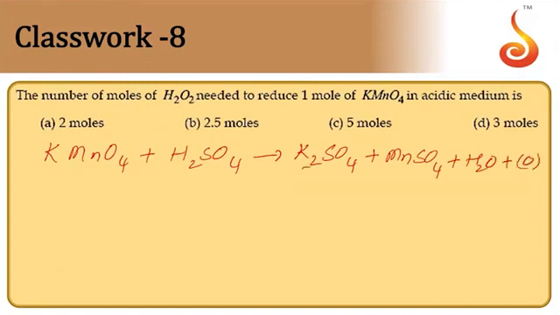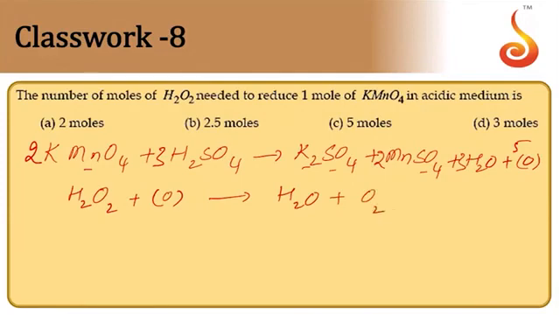Plus oxygen. So 2K, 2Mn. Sulfates are 3, so 3 sulfuric acid. Then oxygens are coming to 5. Next, H2O2 takes the nascent oxygen and becomes H2O, releases oxygen gas.